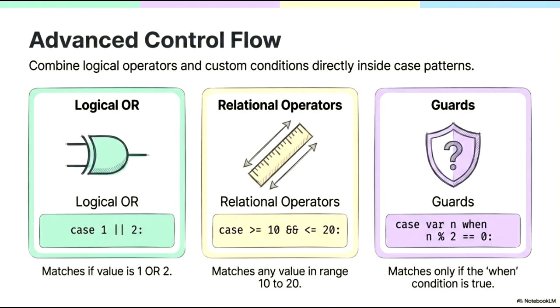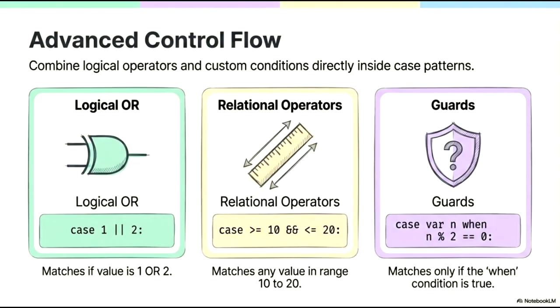Finally, we have guards, which use the when keyword to introduce custom Boolean logic. Here, case var n when n % 2 == 0 ensures that the case only matches if the value is an even number. These advanced patterns provide a cleaner syntax for handling complex branching logic without the need for nested if statements.